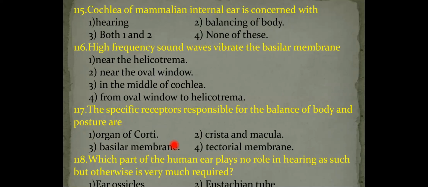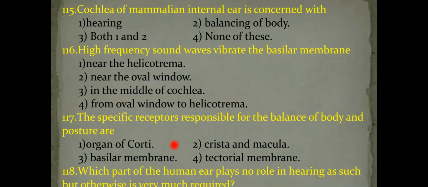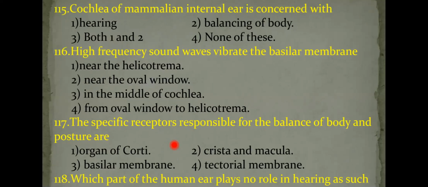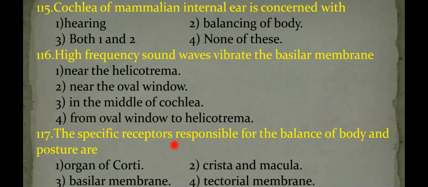Next, question number 116. High frequency sound waves vibrate the basilar membrane. Where is the basilar membrane present? What is the basilar membrane? The membrane which separates scala media from the scala tympani; on the basilar membrane, the organ of Corti is present.